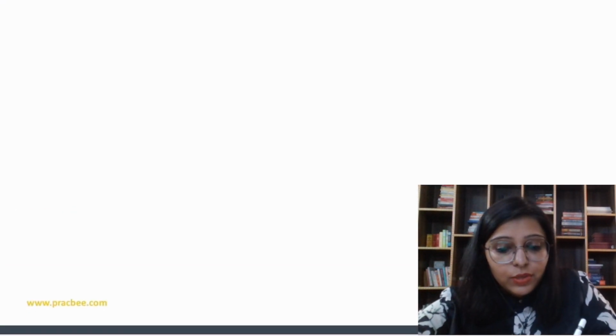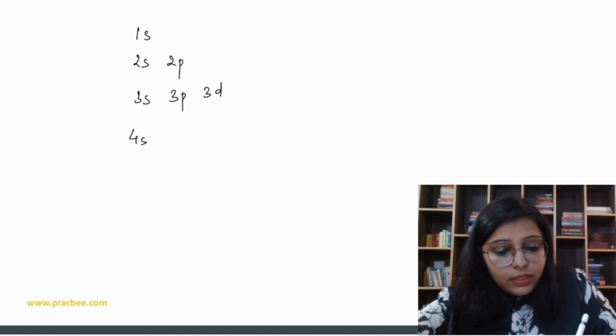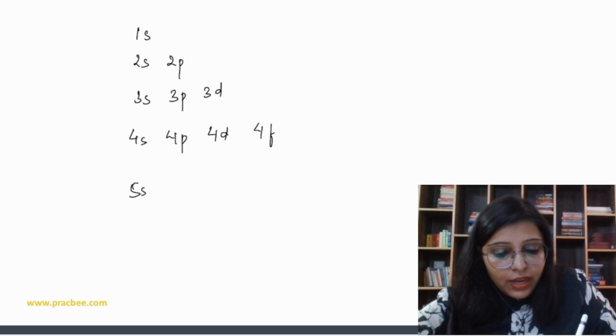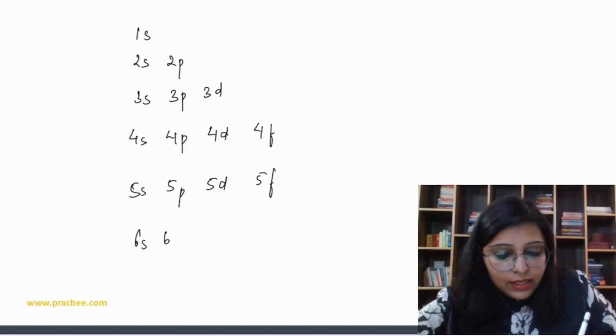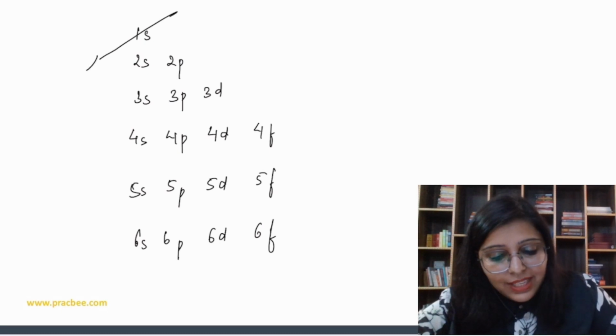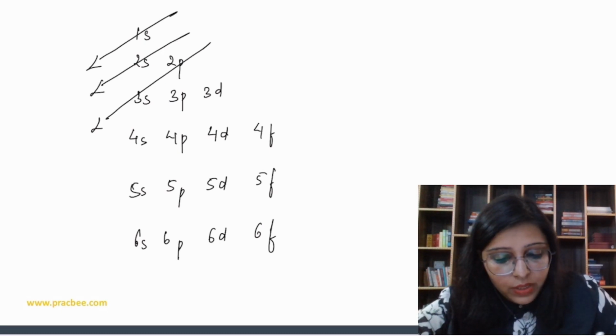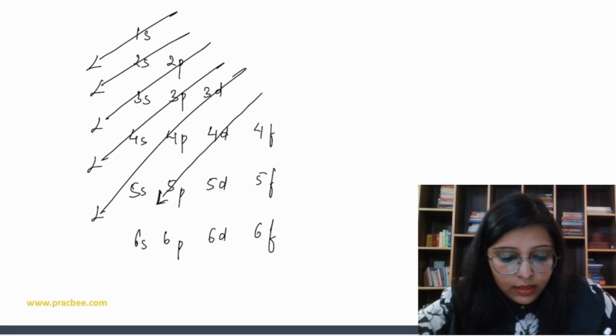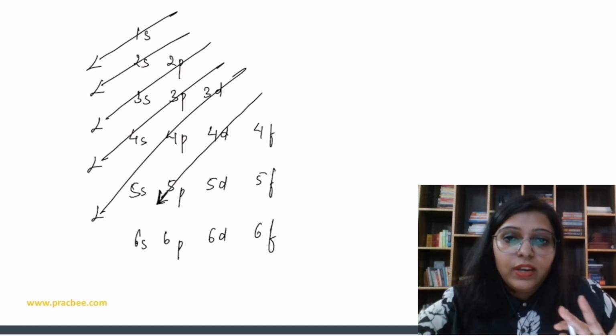So it's very simple to do. Right, 1s, 2s, 2p, 3s, 3p, 3d, 4s, 4p, 4d, 4f, 5s, 5p, 5d, 5f, and then 6s, 6p, 6d, 6f. Basically, finish up to here, so where will the electrons be? 1s, 2s, 2p, 3s, 3p, 4s, 3d, 4p, 5s, and then 4d, 5p. That's all, okay? We have the last electron in 5p.